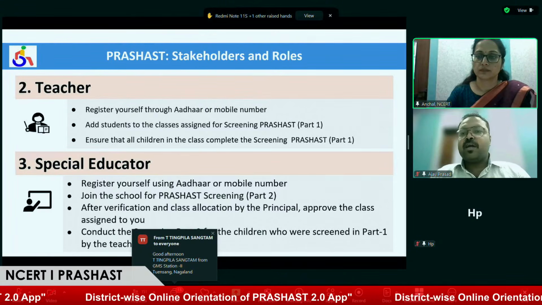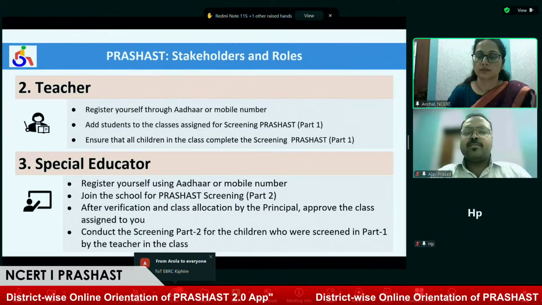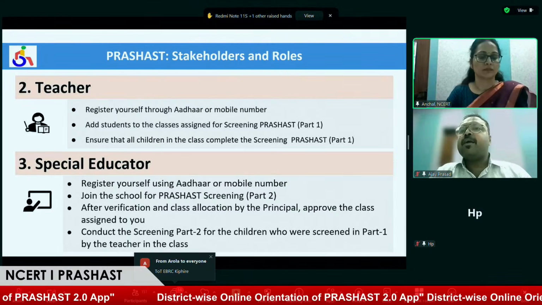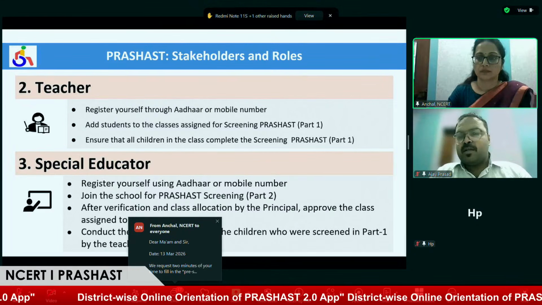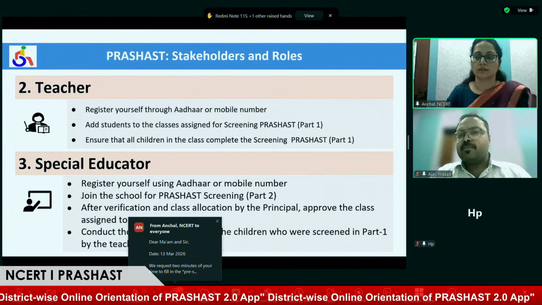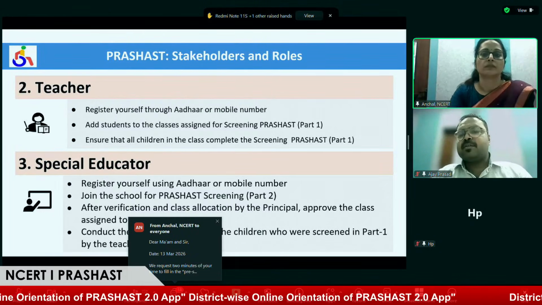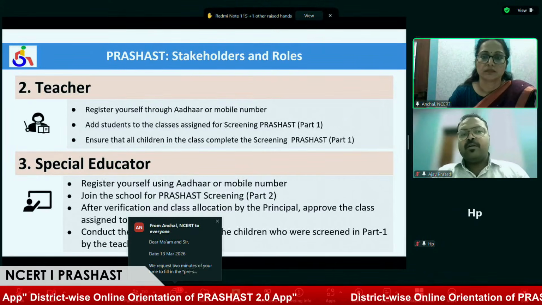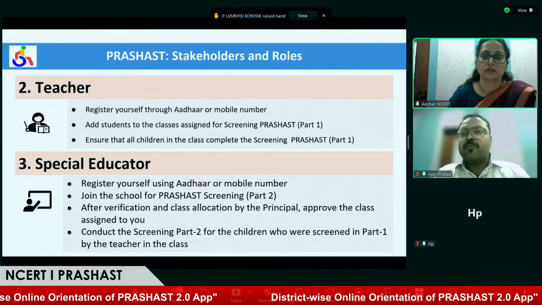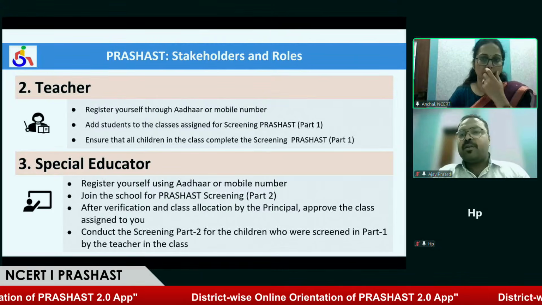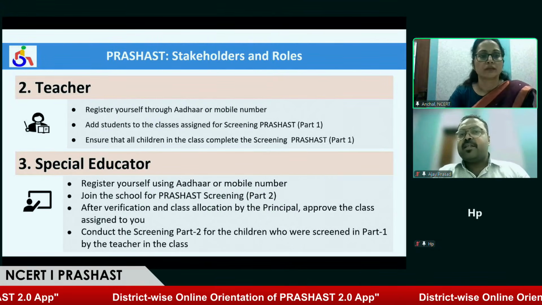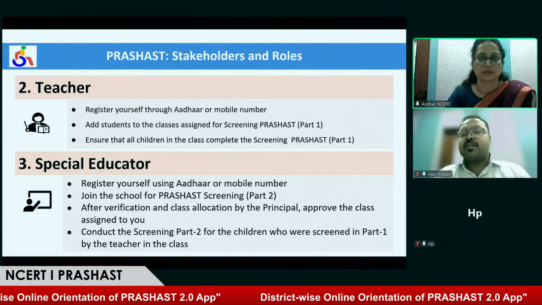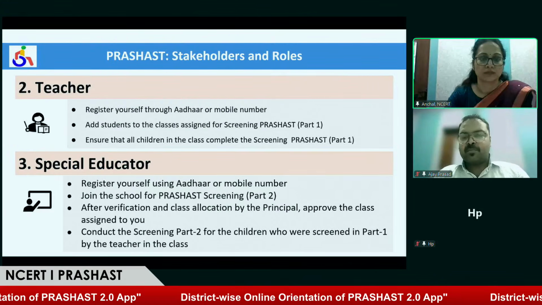The special educator will have a role to take the screening further. Suppose in this application we have given a checklist of 63 questions in screening part one, but we have not named any of the behaviors with a label carrying the disability name. So every behavior would read something like, a student has difficulty. Once a teacher marks those behaviors, the special educator will be the person confirming whether these behaviors are relevant to any disability, or whether any support is needed by the student, so that they can go for further assessment and identification by the medical practitioner.